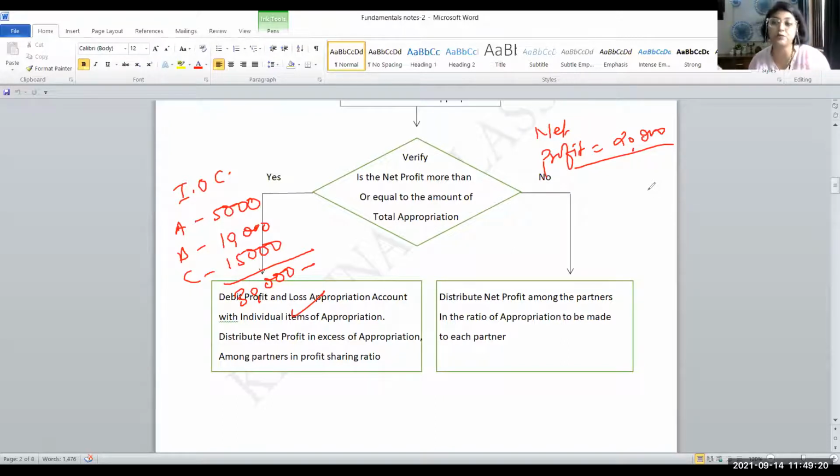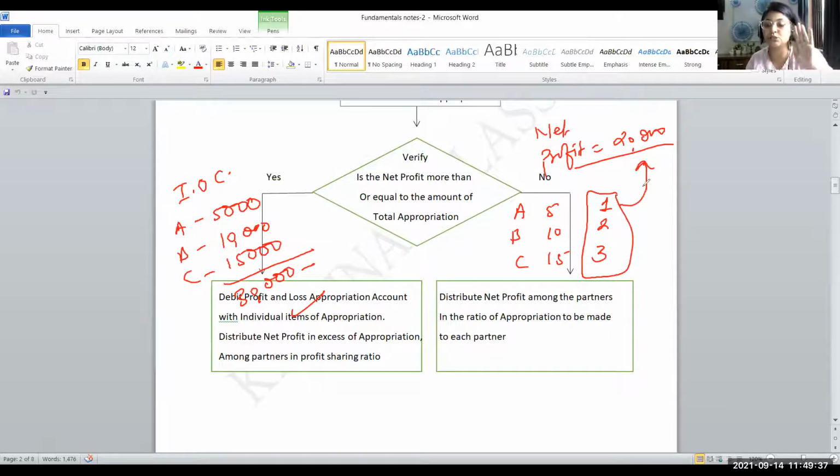How am I going to distribute 20,000 rupees? I will have to make a ratio of this. Means 5 is to 10 is to 15's ratio I have to make, or I can say 1 is to 2 is to 3's ratio. In this ratio, I will appropriate the available profit, which is 20,000, to A, B, and C.